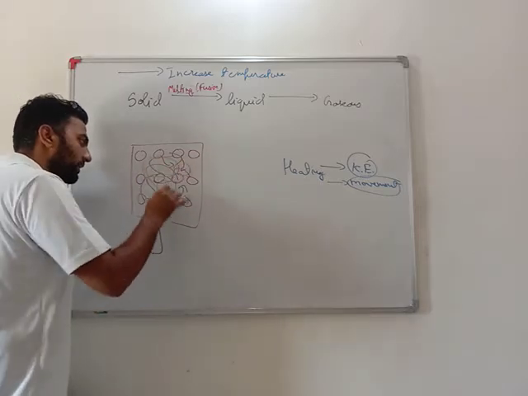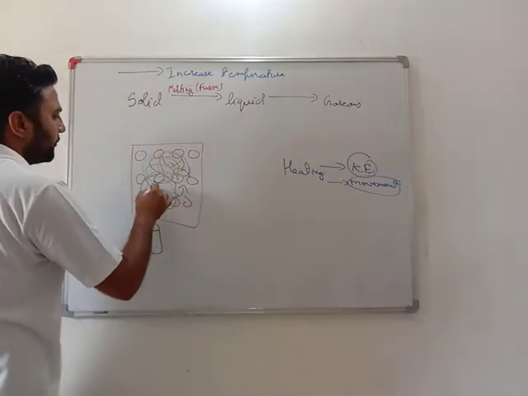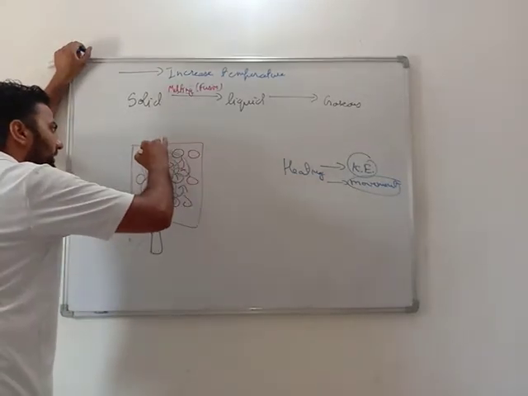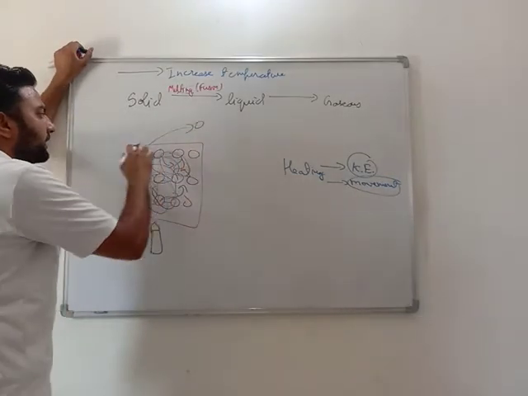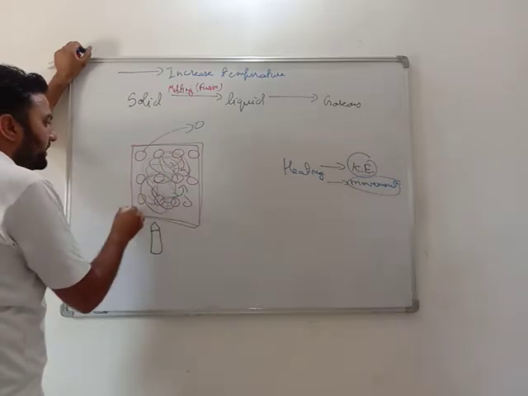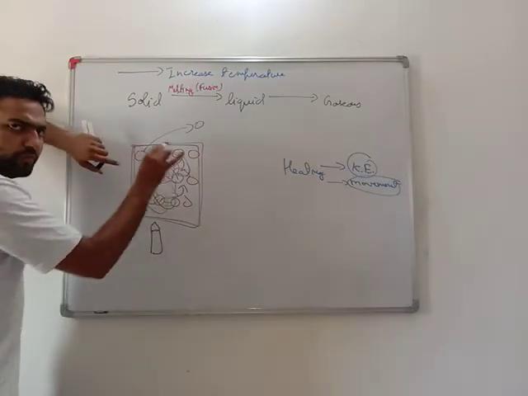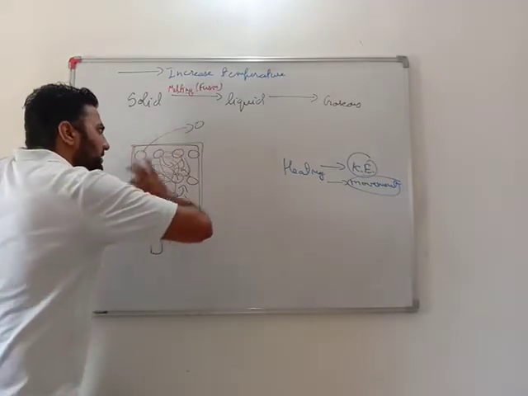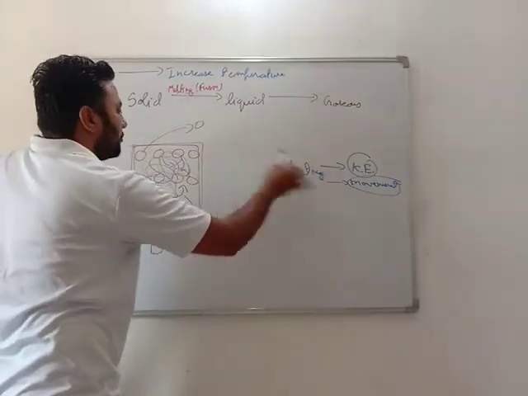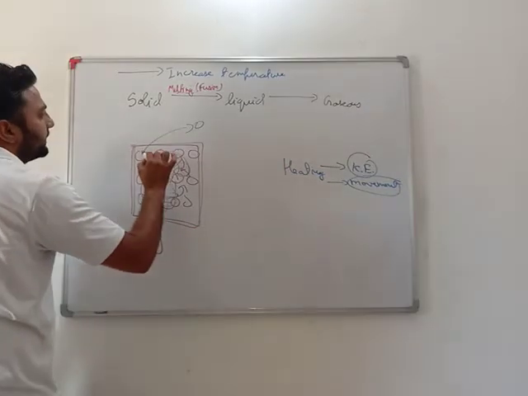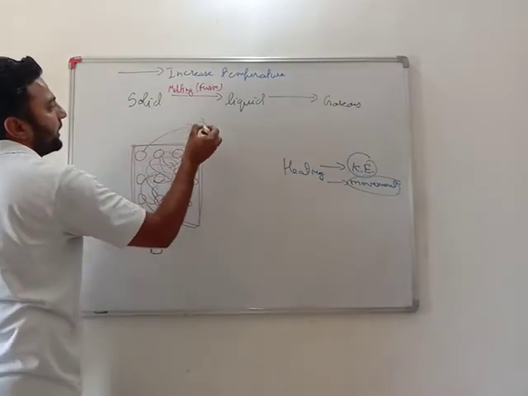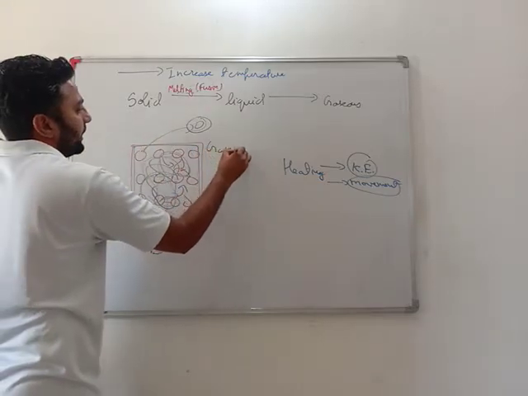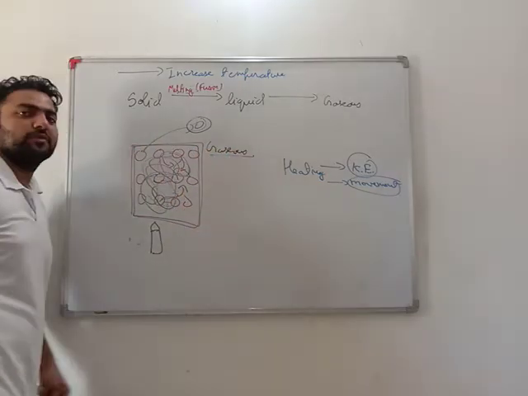More fast movement. If I keep on heating, a few particles will gain so much speed in the movement that they will just escape this area. They will just escape this volume. More heating, more movement, and one time the energy will be so large, the kinetic energy of movement will be so large that the particles will leave this place, and when particles are free to leave this place, they will get converted into gaseous form.